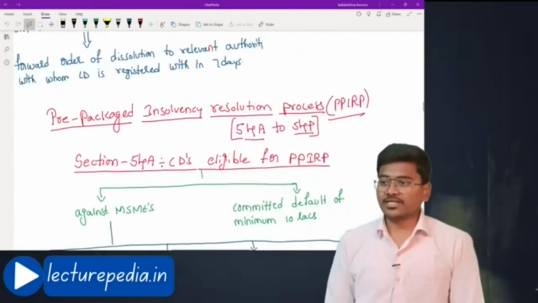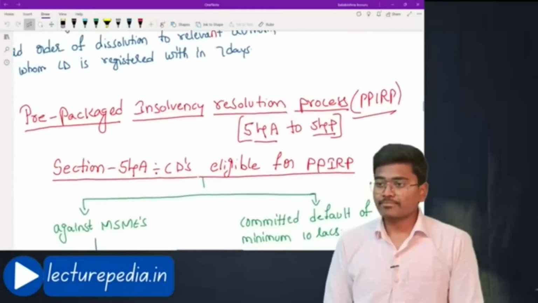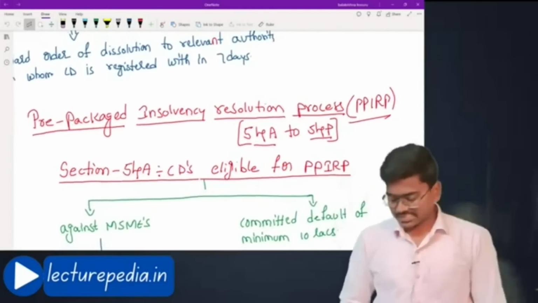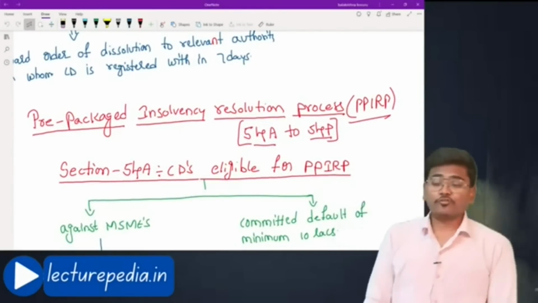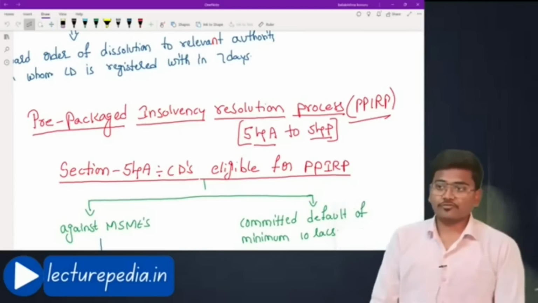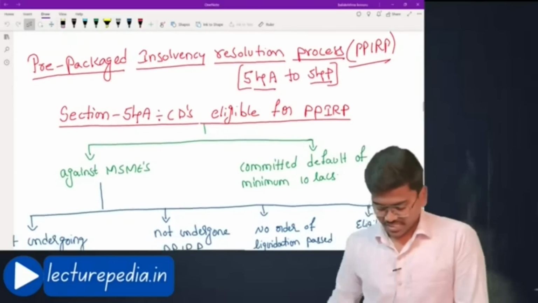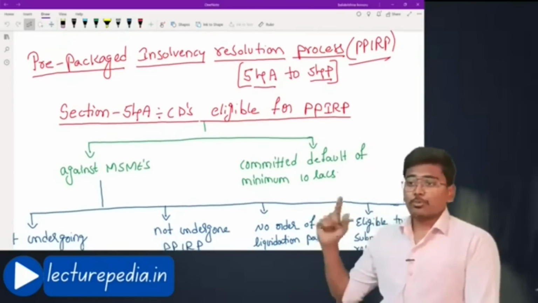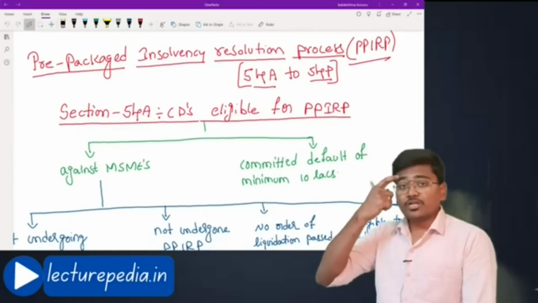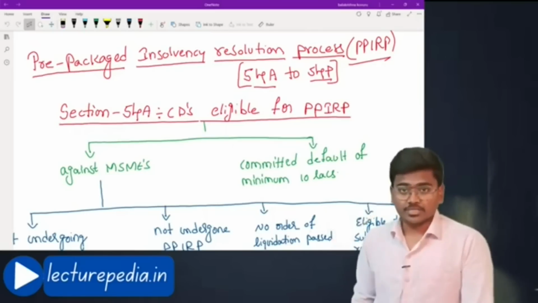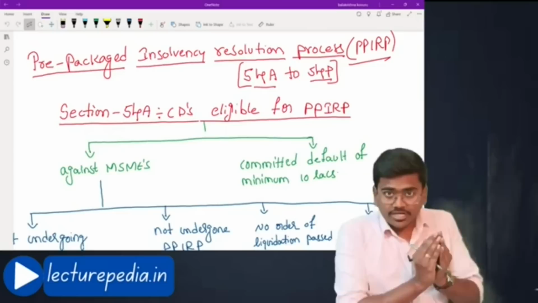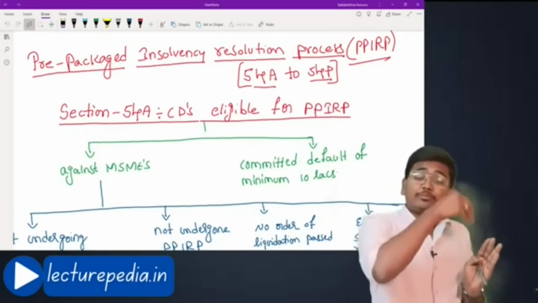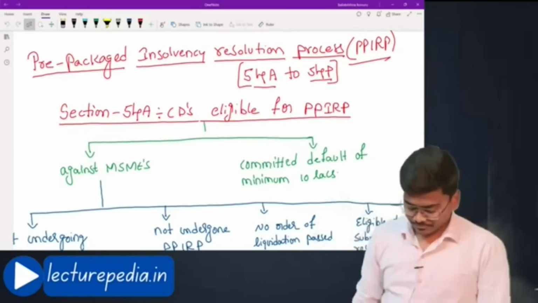Hope this is clear. Pre-packaged insolvency resolution process, section 54A to section 54P. We will read the sections. First section deals with section 54A, corporate debtors eligible for PPIRP. That means, who are the corporate debtors against whom a PPIRP application can be initiated. We will see.